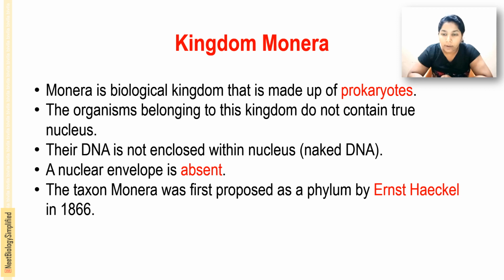These prokaryotes are a group of organisms that lack a true nucleus. So kingdom Monera is a biological kingdom made up of prokaryotes, the organisms belonging to this group.